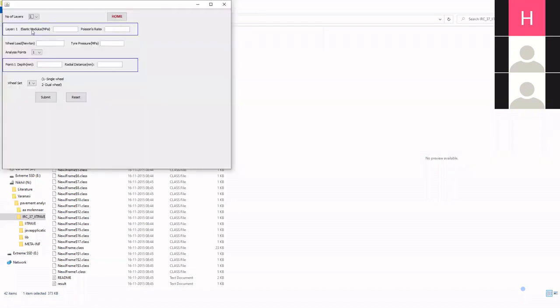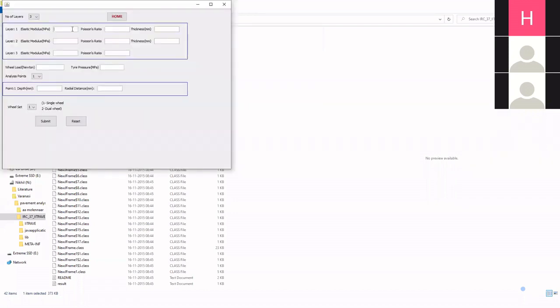We have three layers. The elastic modulus of the first layer was 2000, Poisson's ratio 0.35, and the first trial thickness we are taking as 80 mm. The elastic modulus of the second layer is 132, Poisson's ratio 0.35, and the thickness I have taken for starting is 345. The elastic modulus for the third layer is 47.8 and the Poisson's ratio is 0.35.